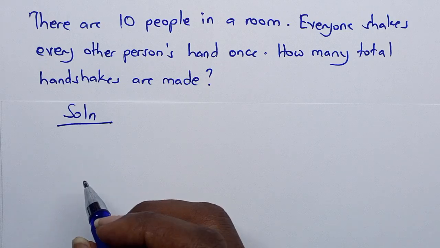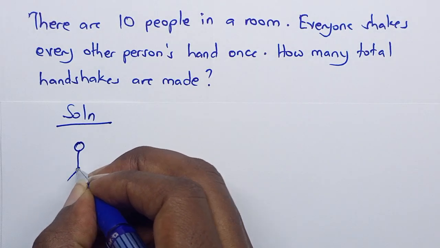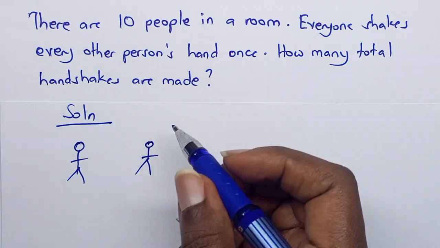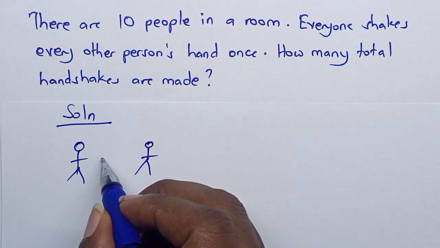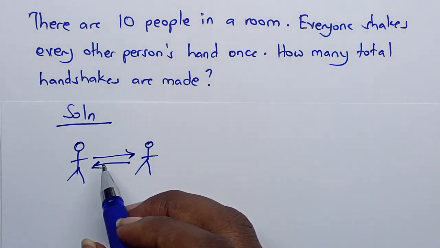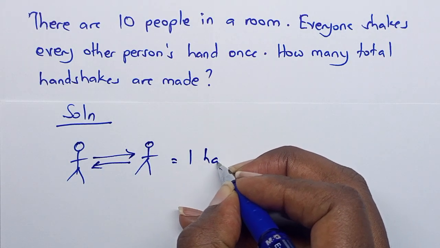Now, let's imagine that there are only 2 people in this room. How many total handshakes will be made between these 2 people? So we have one person here and we have this other person. So they exchange handshakes. So they make one handshake.